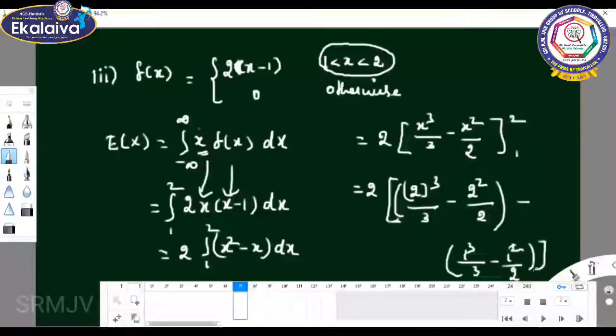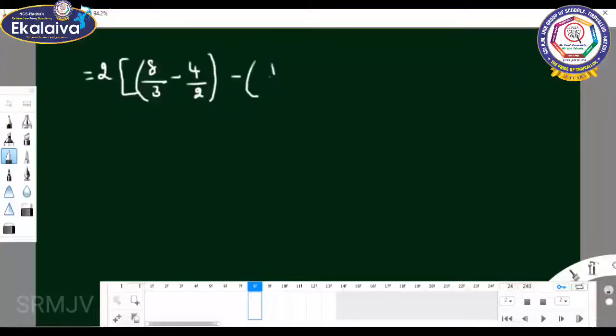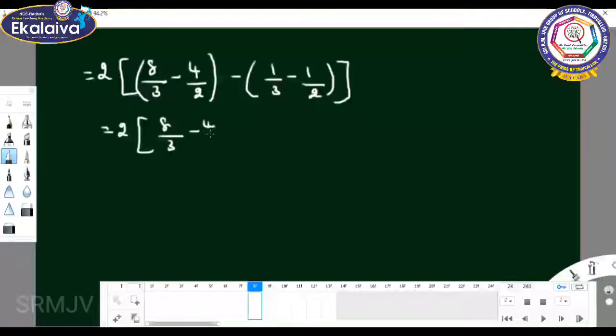So the values are 2 into [8 by 3 minus 4 by 2 minus 1 by 3 plus 1 by 2].